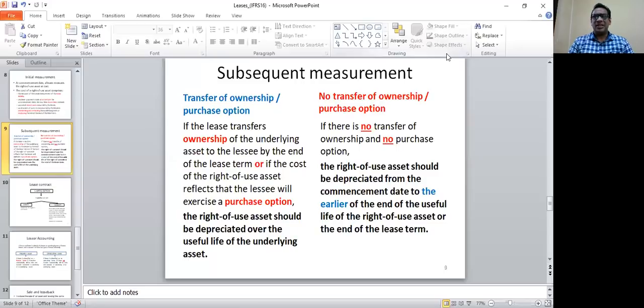So basically, if the asset is going to be transferred to the lessee at the end of the lease term, the asset should be depreciated over the useful life of the asset, as simple as that.